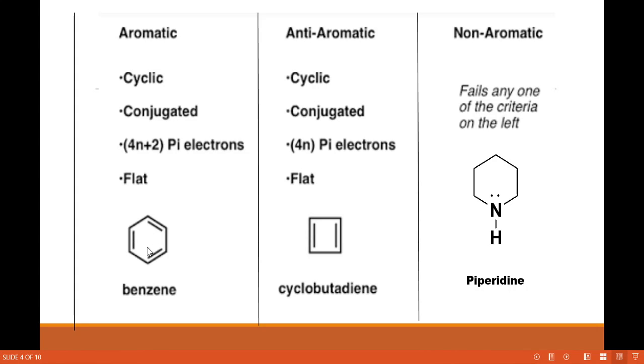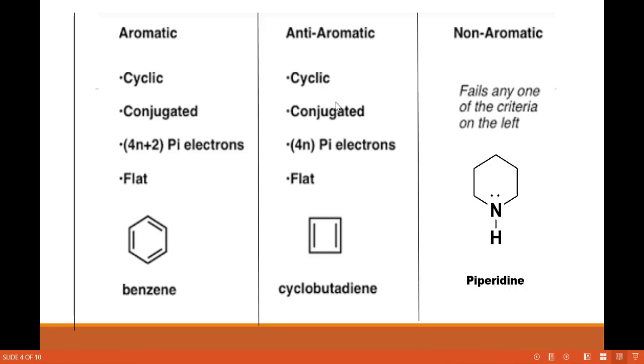Conjugated. Conjugated means alternate double bonds are present. That system is nothing but the conjugated system. And it contains 4n plus 2 pi electrons. This n is nothing but the number of rings. It is always an integer 0, 1, 2, 3. Okay, and flat, that means it is planar. So all the conditions are satisfied by benzene. Hence we call benzene aromatic.